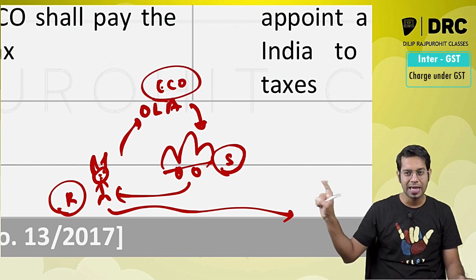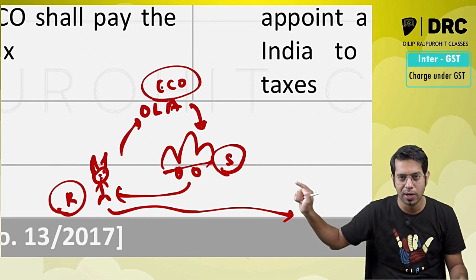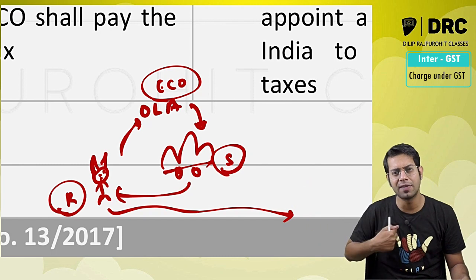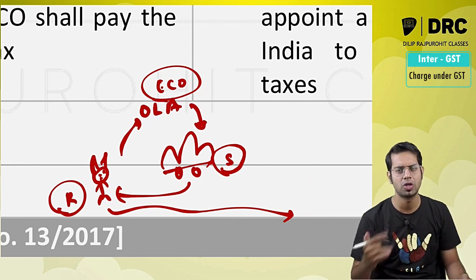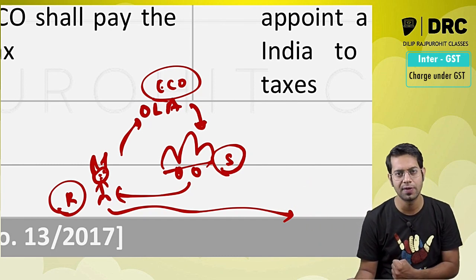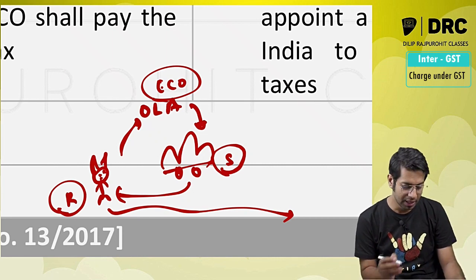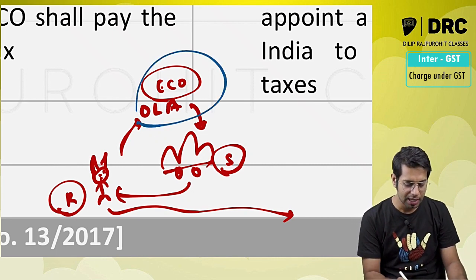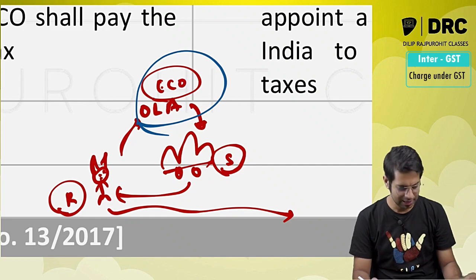Now in the present case, the cab driver is what, sir? He is the service provider. The cab driver has provided the services to me through an e-commerce operator. So in this case, who has to pay the taxes, sir? The e-commerce operator has to pay the taxes.